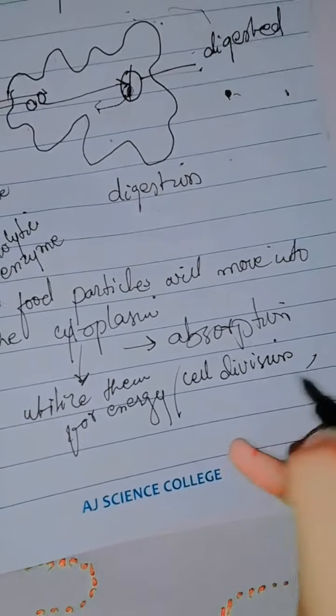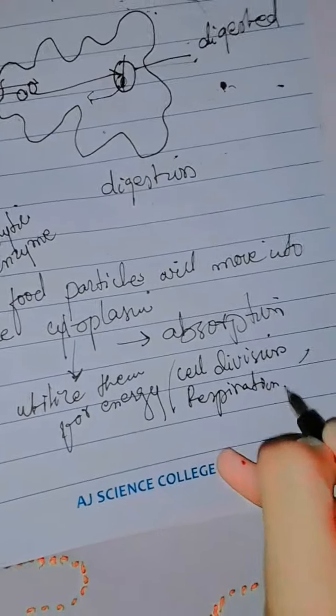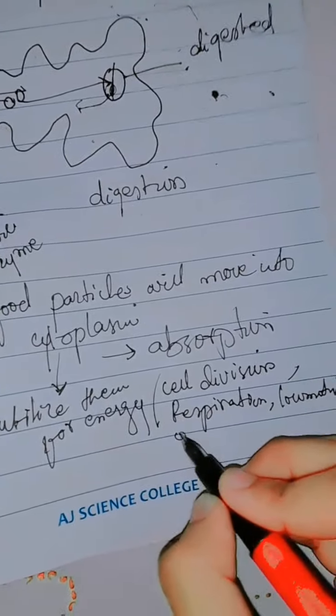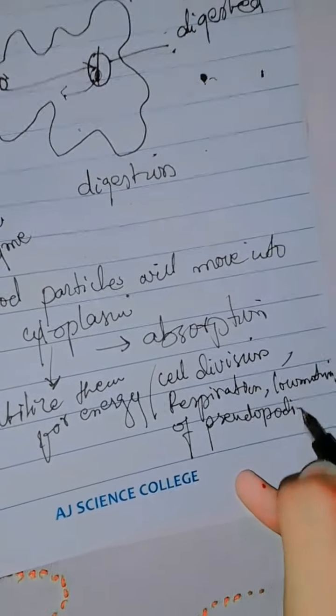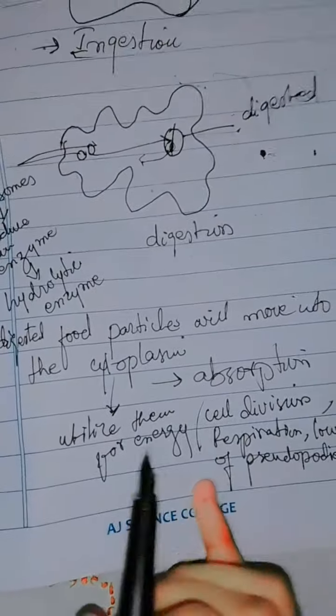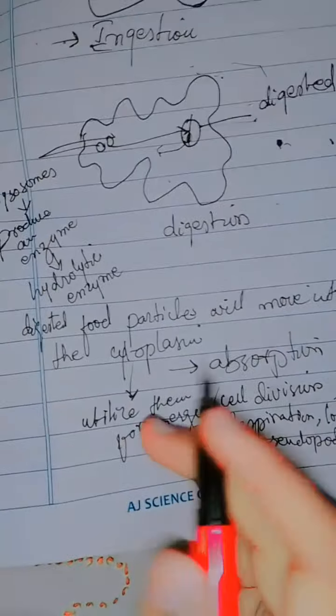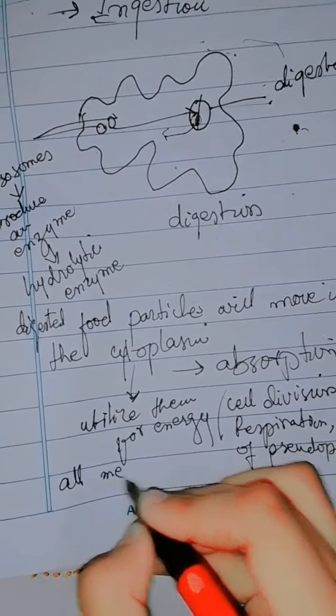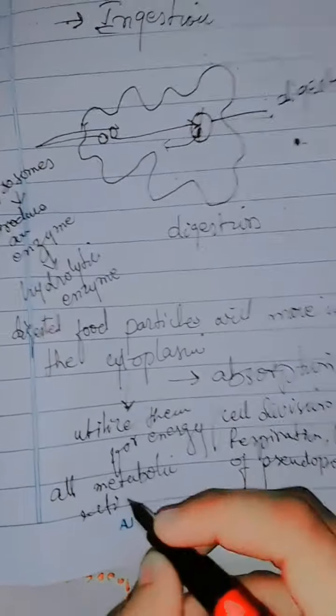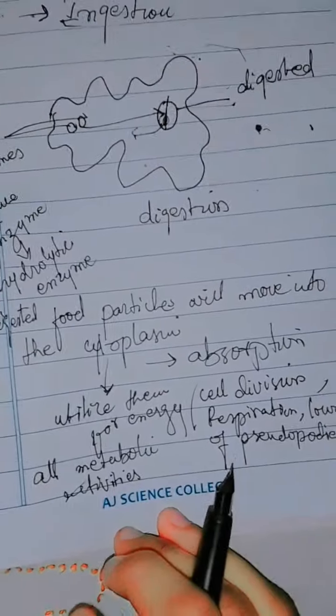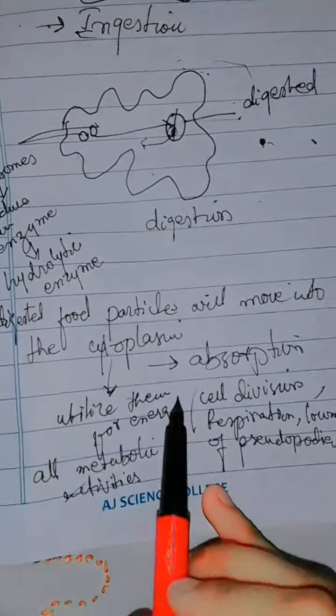Energy is required for cell division, for the respiration process, for the locomotion of the pseudopodia. We can say that all metabolic activities require energy, so the cell will utilize these digested food particles for energy, providing it all over the cell so that it can perform metabolic activities.